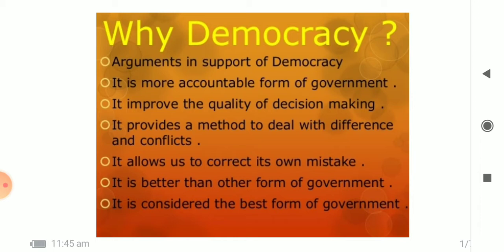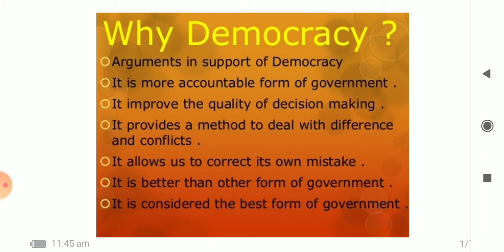And the third point of argument in support of democracy is it allows us to correct its own mistakes. As we know, there is no guarantee that mistakes cannot be made even in democracy. No form of government can guarantee that. The advantage in democracy is that such mistakes cannot be hidden for long. There is a space for public discussion on these mistakes, and there is room for correction.